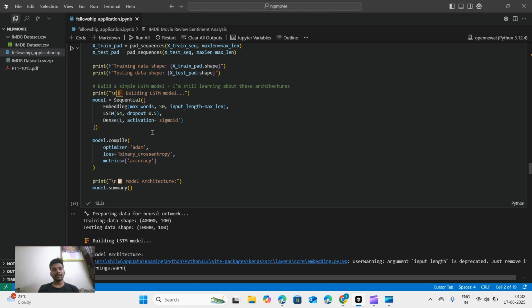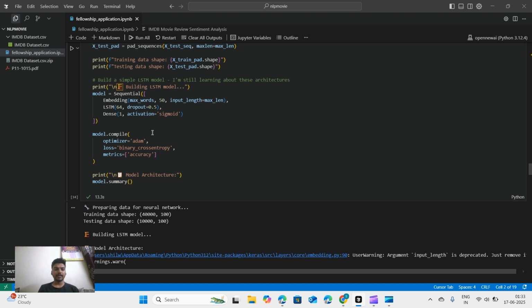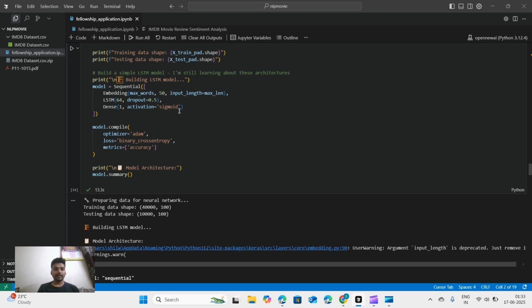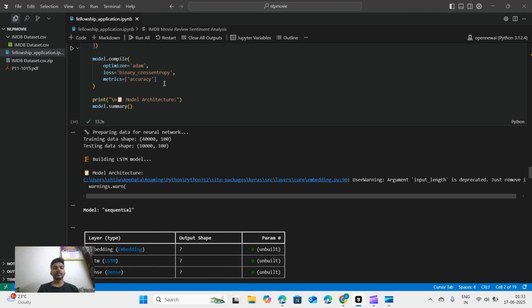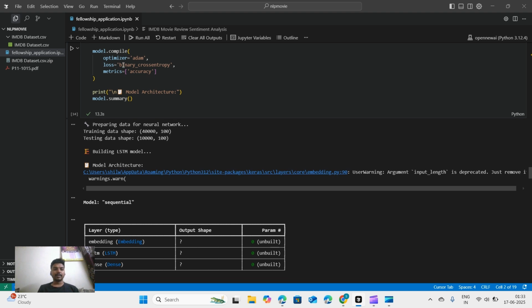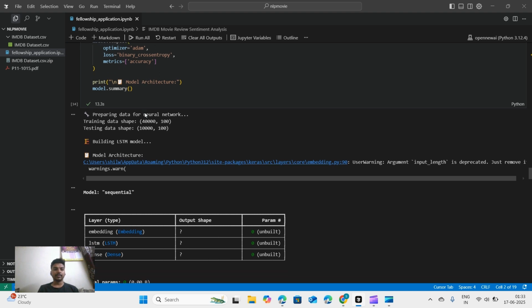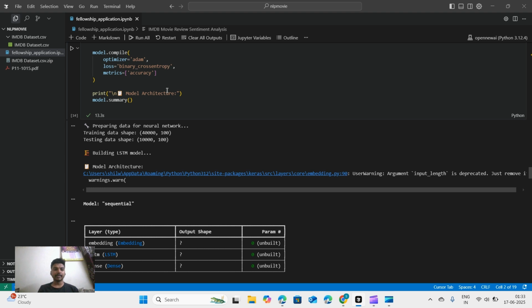Dense is like connecting all the neurons to each other in a fully connected way. And we have provided the sigmoid activation function to it. And there is the Adam optimizer, and we are also using binary cross entropy as the loss function. And then we are giving the metric as accuracy.